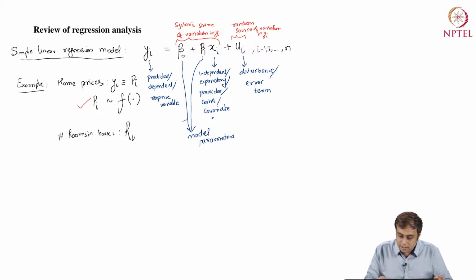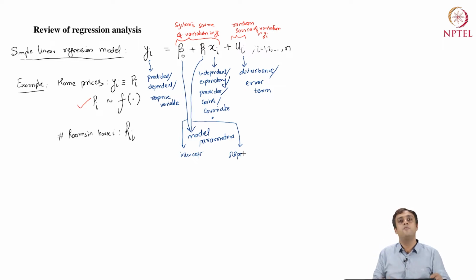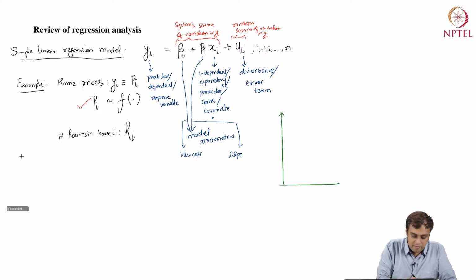In this case, we have the intercept, that is beta 0, and we have the slope, that is beta 1. Why are they called what they are called? Let's look at that below. Okay. So now let's conceptualize these data. So we have a data set.